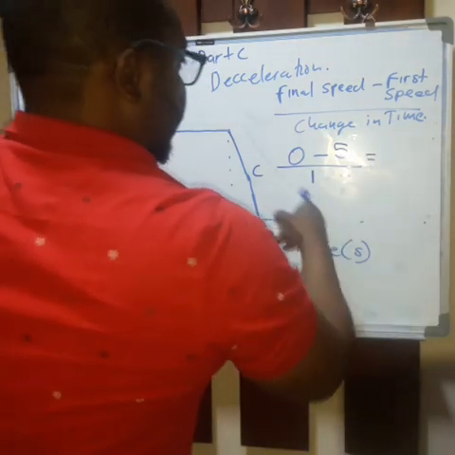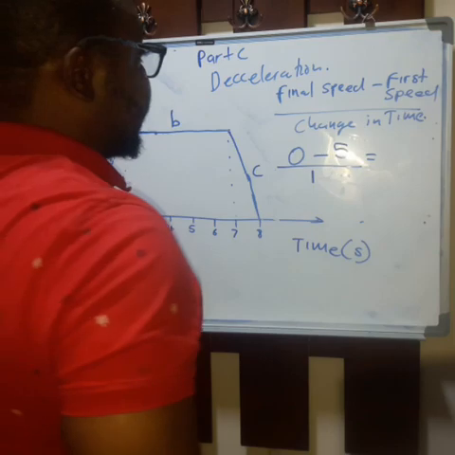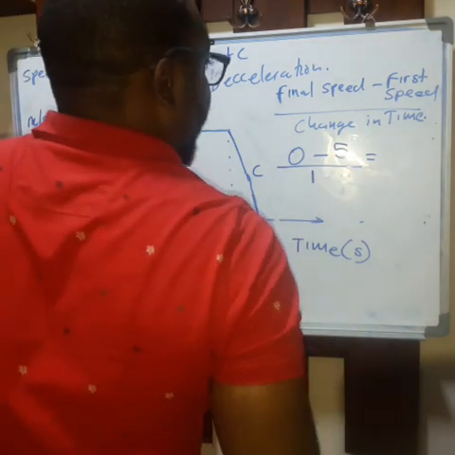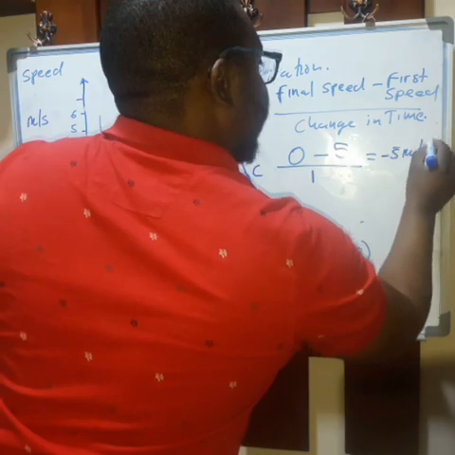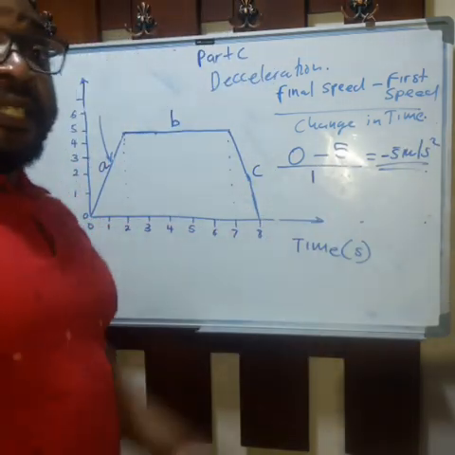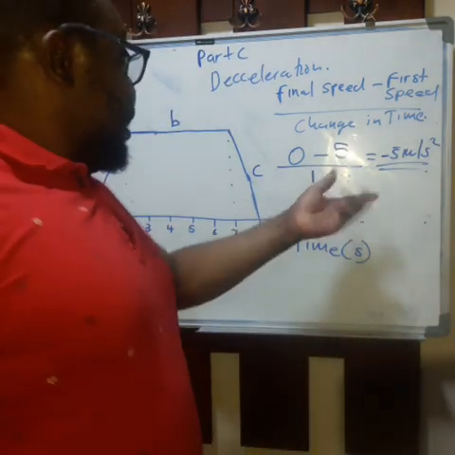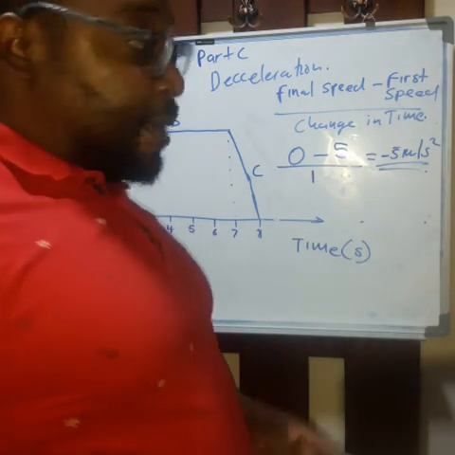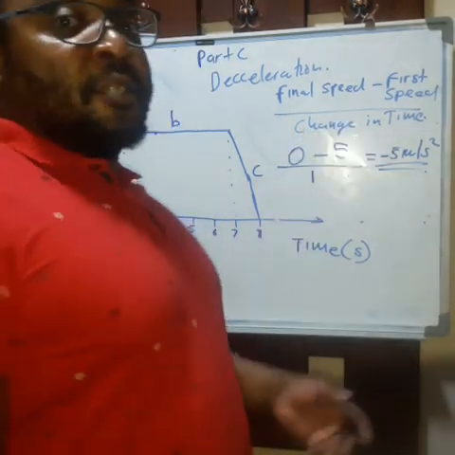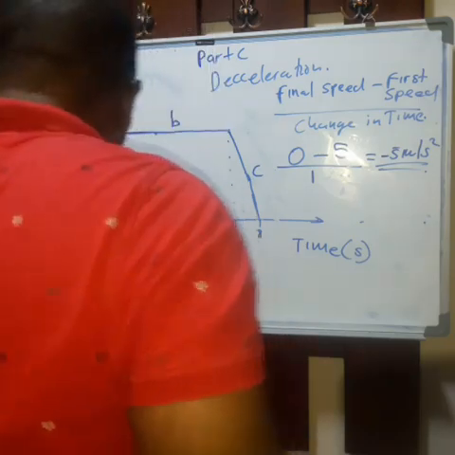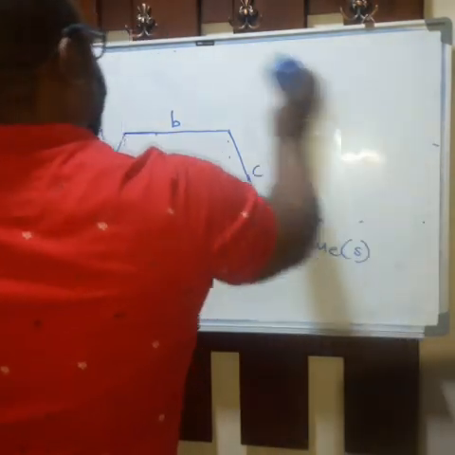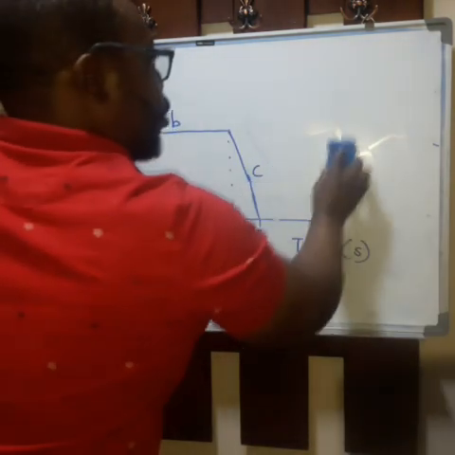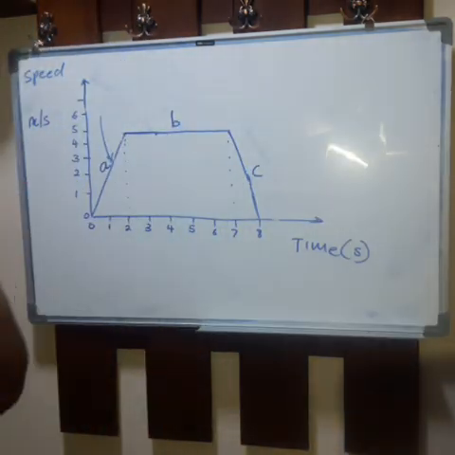So here I get 0 minus 5. I get minus 5 over 1. So it's minus 5 meters per second squared. The negative represents deceleration. You see, whenever there is a negative sign, it shows that there is some deceleration. There is a decrease in speed with time. Now let me move on to something which is going to conclude my presentation.